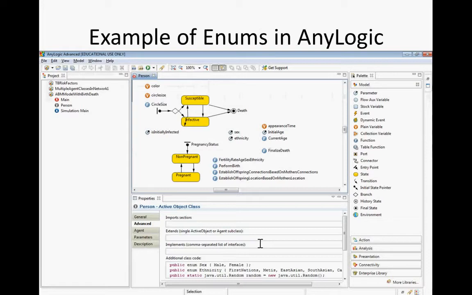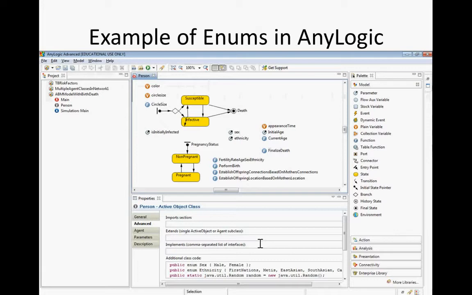So if main wanted to refer to the sexes, like Person.male or Person.female, I think that's the syntax we use, it could do so. It would know about these two things as they relate to sex. That might be useful if you want to pass them as parameters, for example.